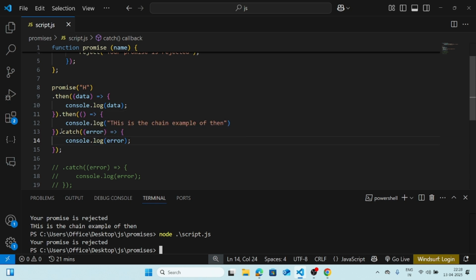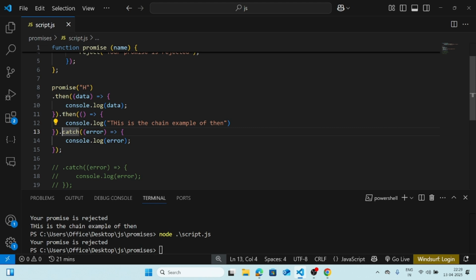Before writing dot catch, handling the error part also in the dot then, first thing, the code was highly cluttered. My eyes and my brain will have to take that pain to know the differences, which is the resolve handler and which is the reject handler. But now giving dot catch, I will not have to take that much pain.